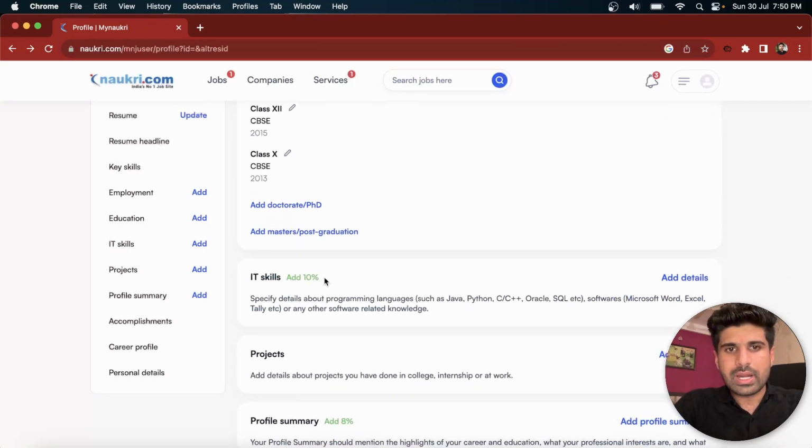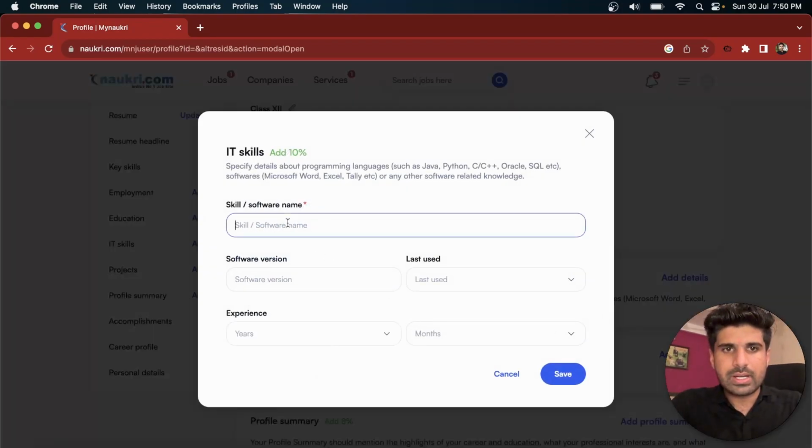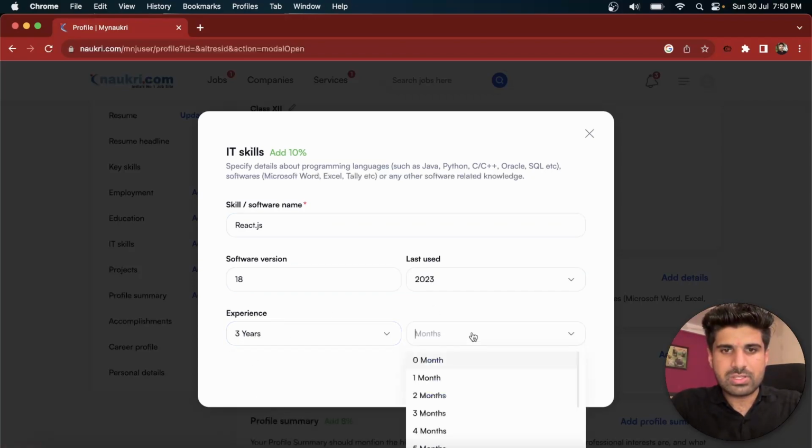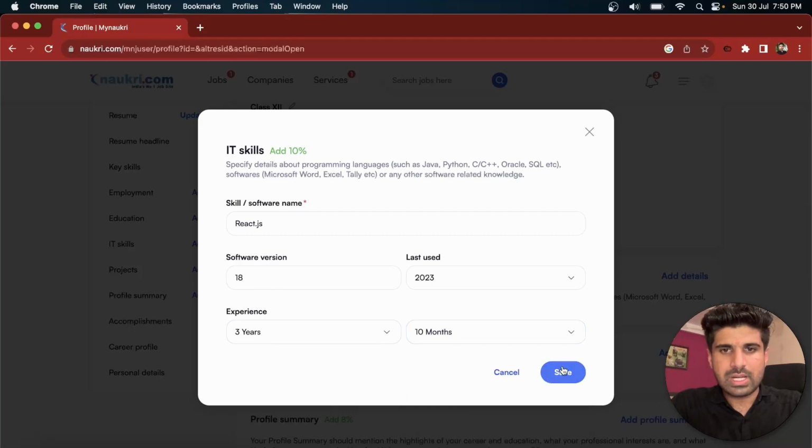Now you need to add skills. So just click onto that. Okay, so here specify details, programming languages such as Java, Python, C. So you can go for individual skills. So let's click on React.js. Software version, I think we are using the 18th version. Last used June, I'm currently using it. I'm having experience of 3 years and 10 months. So just click onto that, save.